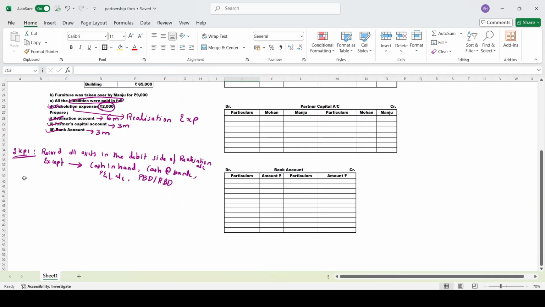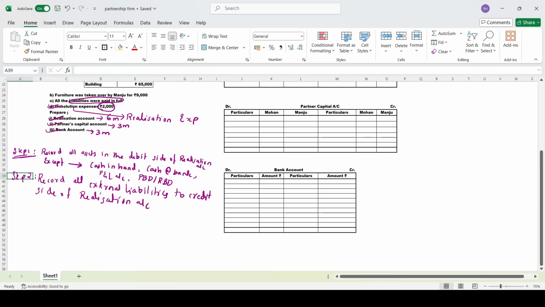What is step number 2? Now we'll move on to step number 2. Step 2: record all external liabilities to the credit side of realization account.